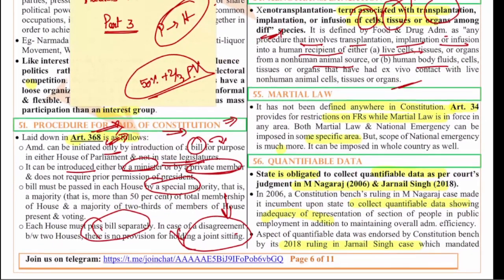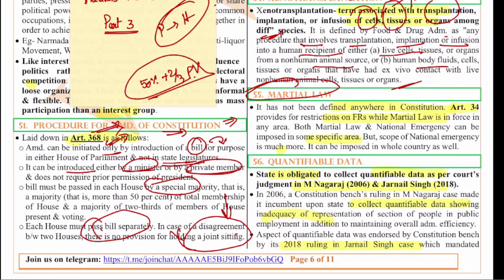So the next question is on martial law. Martial law, if you see, is nowhere defined in the Constitution. The 55th question, martial law, is not defined anywhere in the Constitution. But Article 34 provides for restriction on fundamental rights while martial law is in force in any area. Both martial law and national emergency can be imposed in some specific areas, but the scope of national emergency is much more. It can be imposed in the whole country as well. Okay, that's the important thing. Martial law is mostly applicable to a specific area. It is not like national emergency.